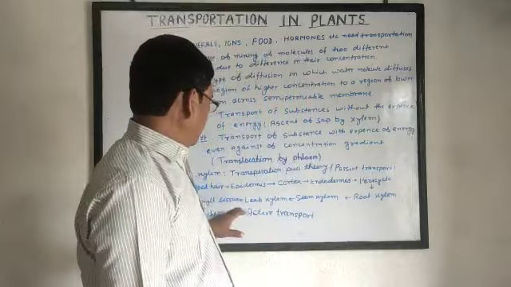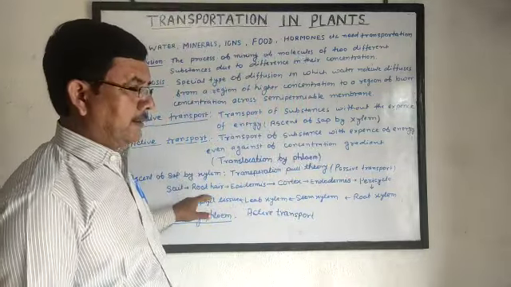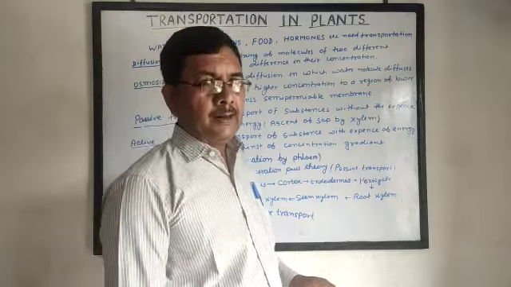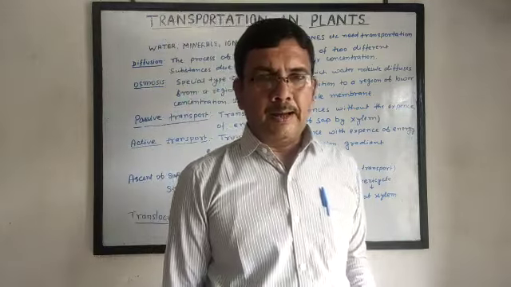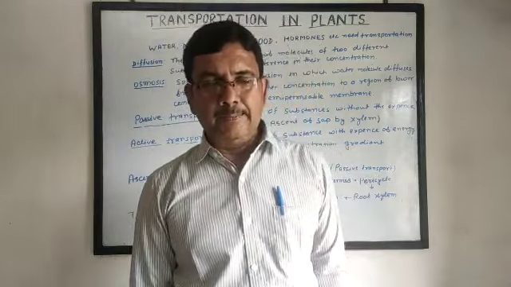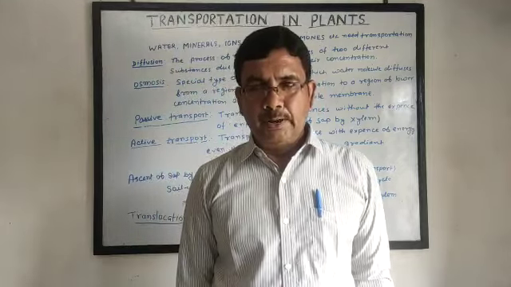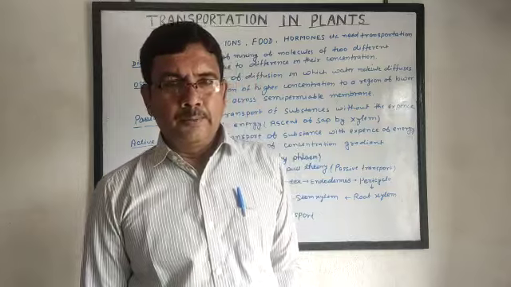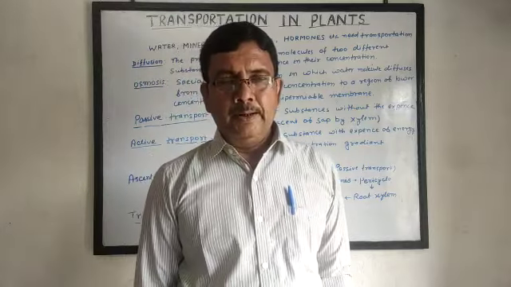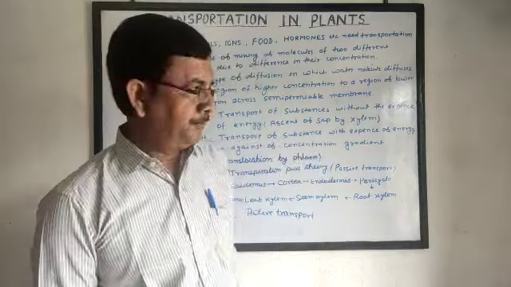In this theory, it is said that transpiration is the process by which a pull force arises in the plant. Transpiration is the process of removal of water from the stomata of the leaf in the form of water vapor.